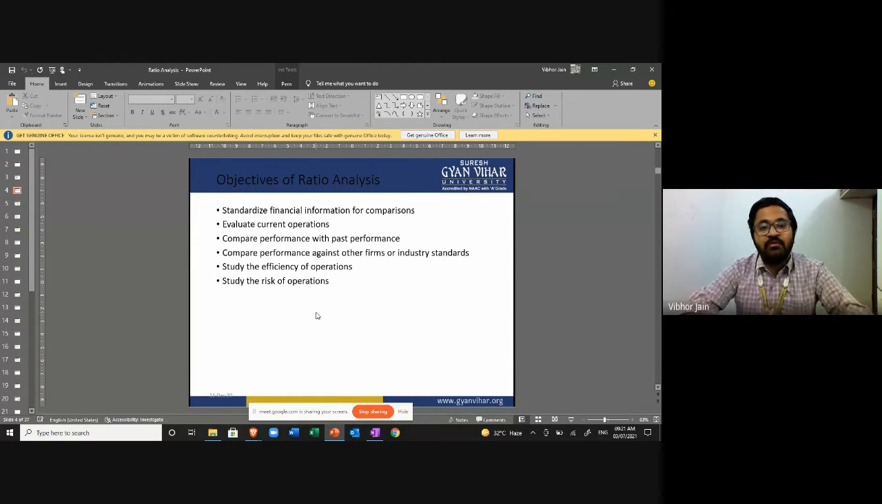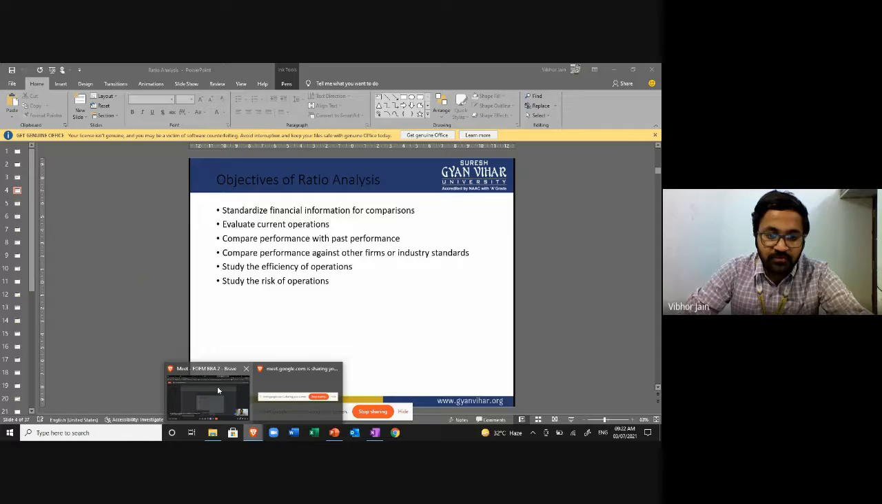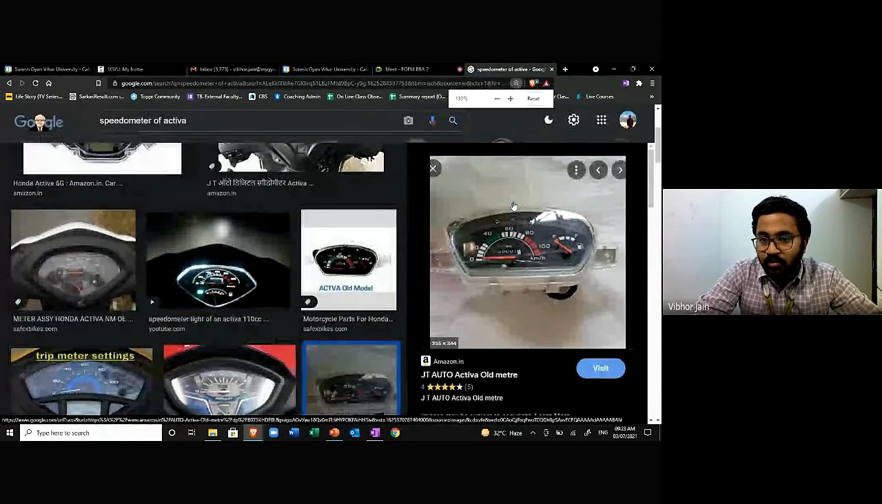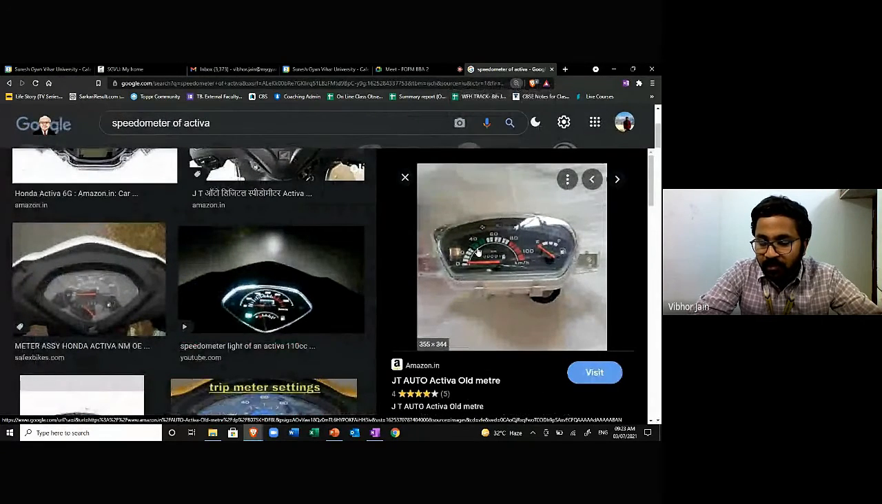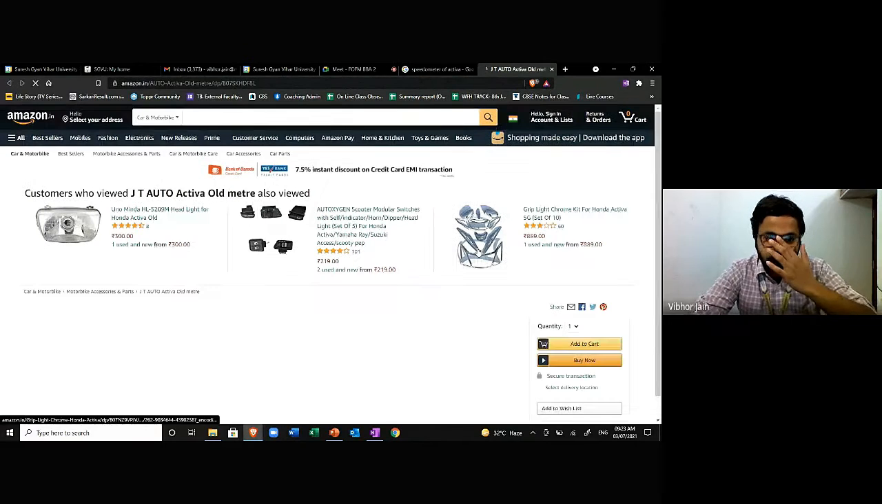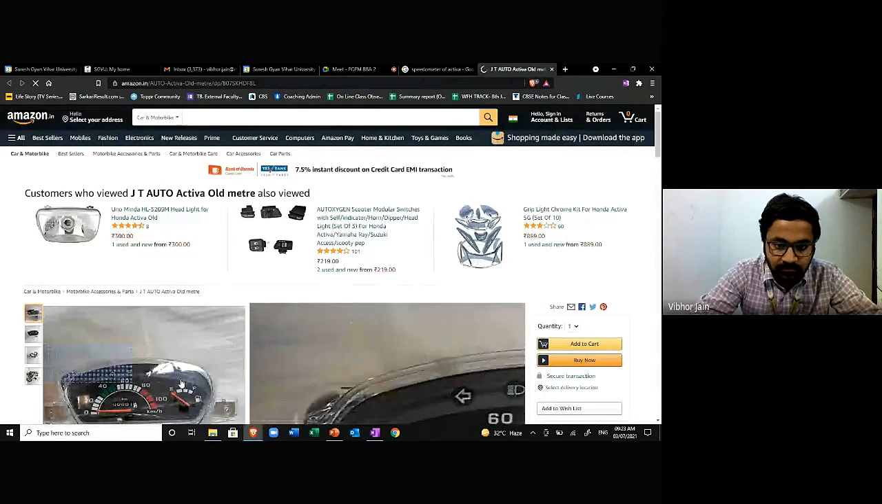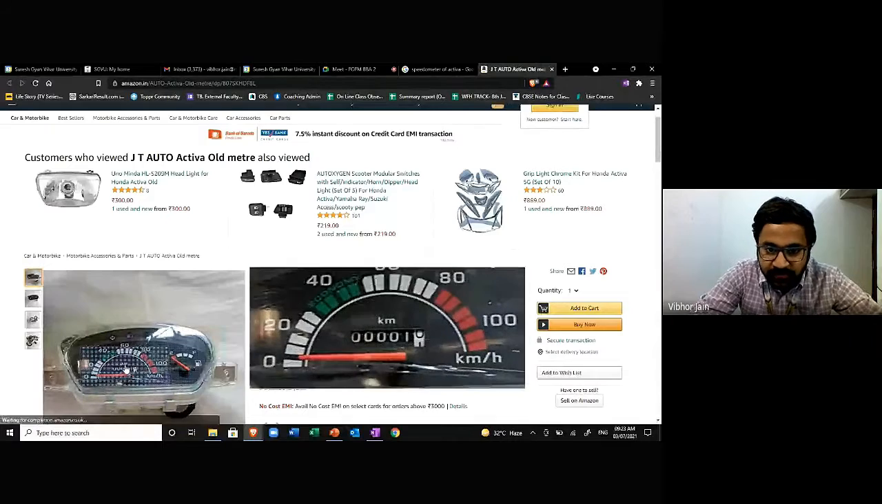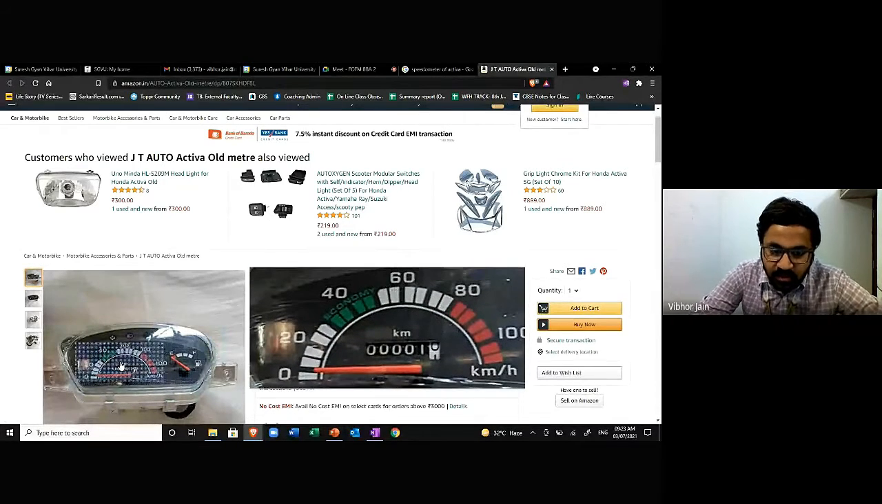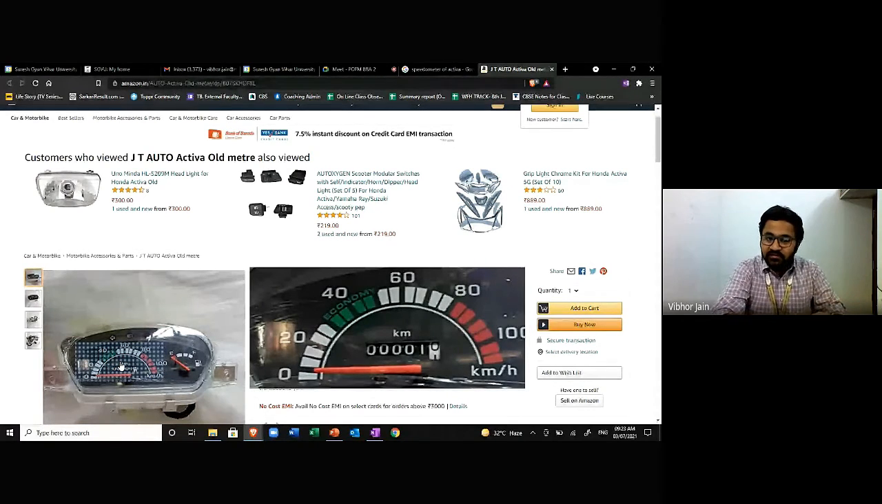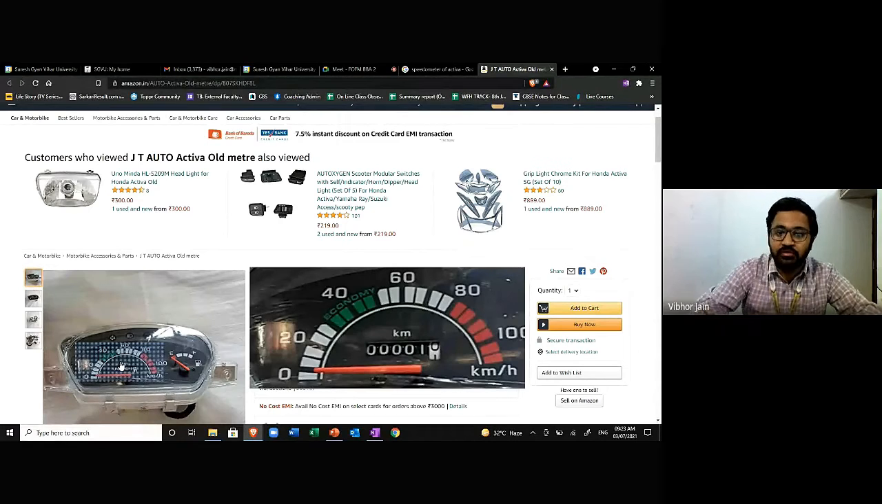For example, if you have a bike or a car and you see the speedometer of the bike, I can show you. Okay, this is what I want to show you. If you look closely, can I zoom in? Yes, I can zoom in. If you look closely, you see this is economy. That means if you are driving between 30 kilometers to 50 kilometers, that is the economy range. That is where you should drive.